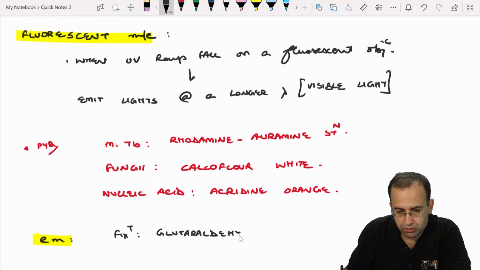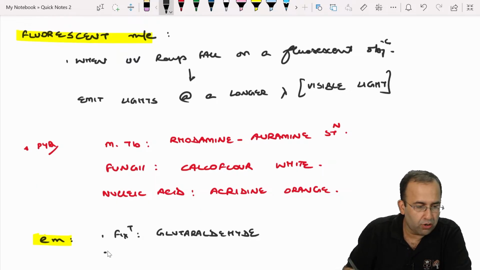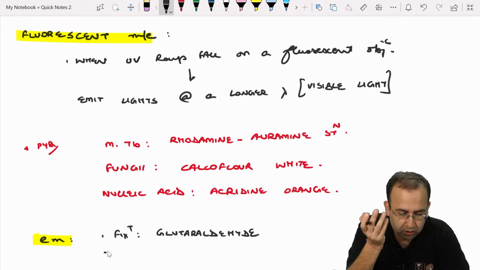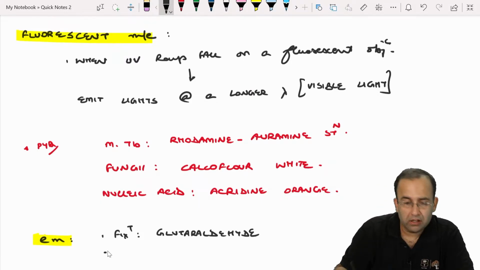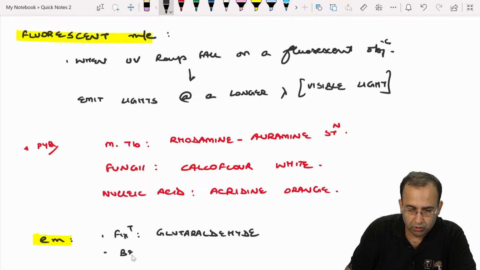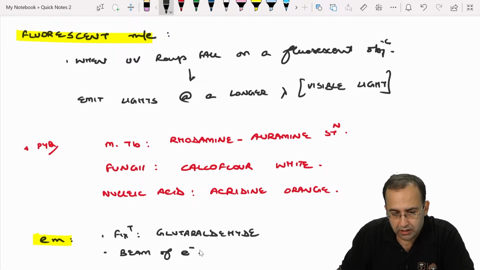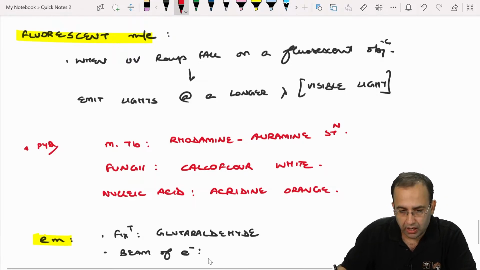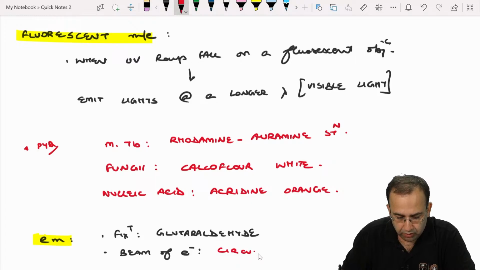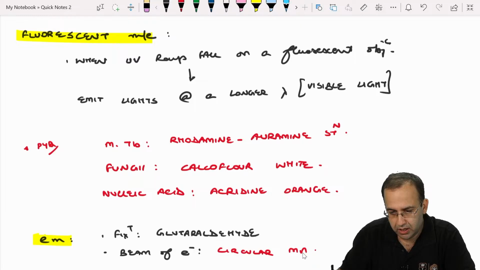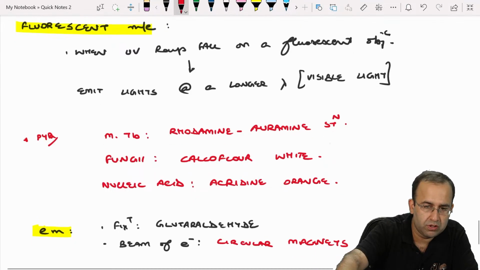You know this. Next, electrons are used instead of light. Obviously a beam of electrons is used, and this beam is targeted with the help of circular magnets, and it also uses vacuum.